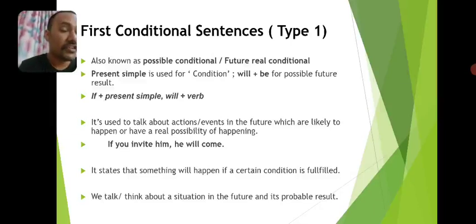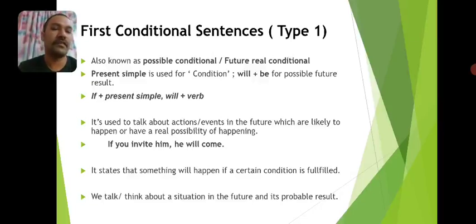So if the condition specified in the if clause is fulfilled, there is a possibility that the result specified in the main clause will take place or will happen. So there is no guarantee for the result, unlike the zero conditional sentence. In zero conditional sentence, there is certainty, there is guarantee for the result, whereas in first conditional sentence, there is no guarantee for the result, but there is a possibility. If the condition specified in the if clause is fulfilled, there is a possibility the result will happen in future.